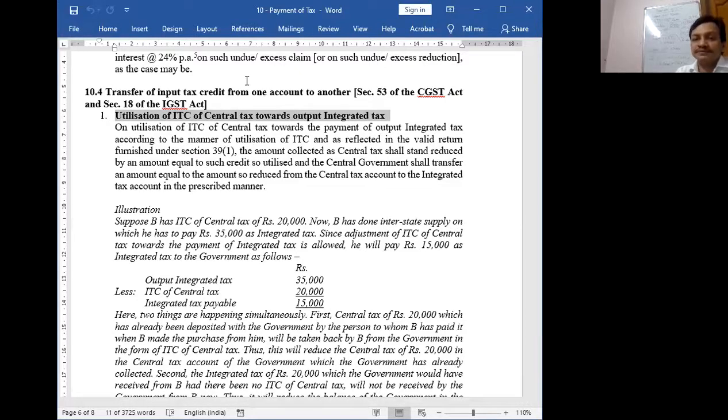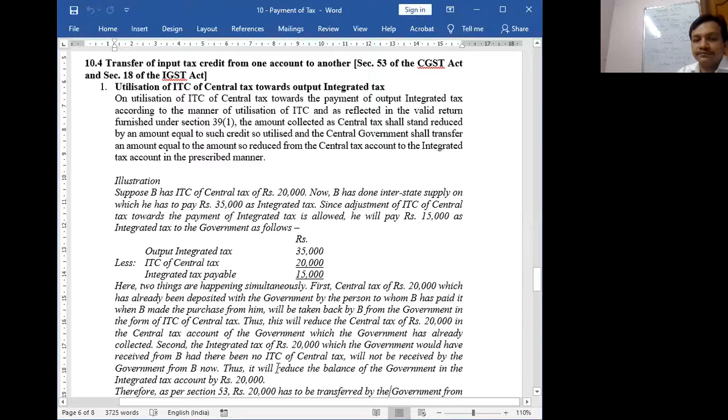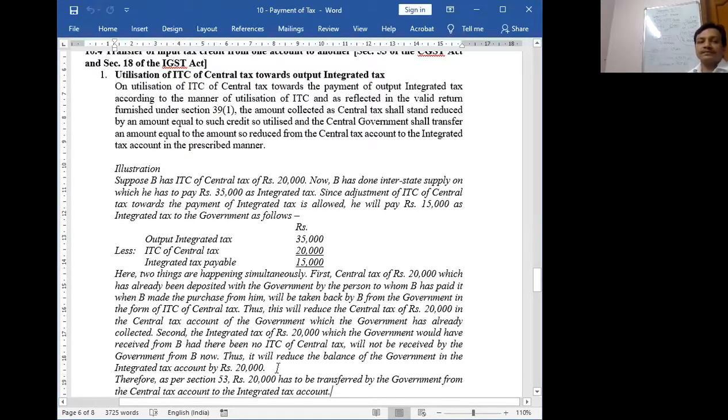Hurry up, kindly reply. I'm waiting for your reply. If you have any doubt, you can ask me. So whenever you utilize any ITC, the section says that transfer that much balance from that tax towards your output tax. So reduce the balance of your input tax account and increase the balance of your output tax account.